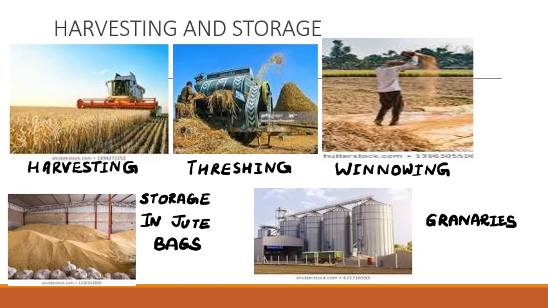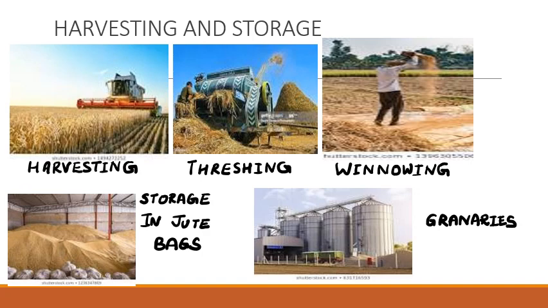Now, after harvesting, threshing and winnowing, the clean grains are obtained. Now they need to be stored properly. So, their storage in a proper manner is required.